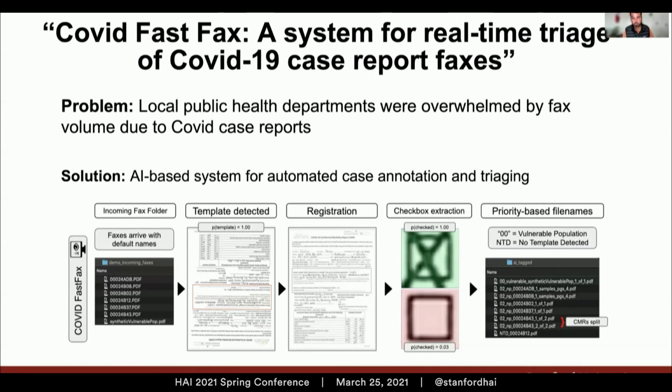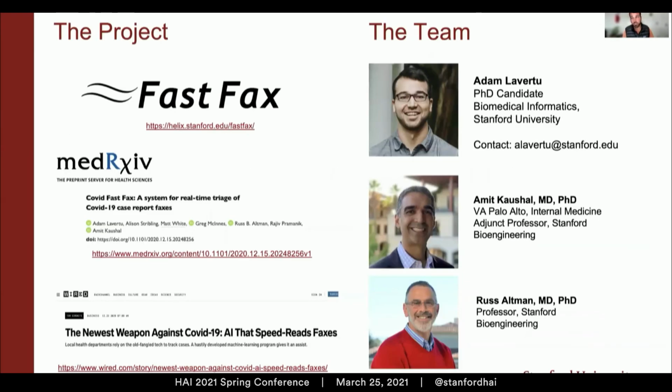follow-up. This system has been actively deployed for several months at the local county health office and with very positive feedback, and we've definitely been helping on the ground. And so if you want to learn more about the project, you can go to helix.stanford.edu/fastfacts. We have a medRxiv post as well as a Wired article that's written up about the project.